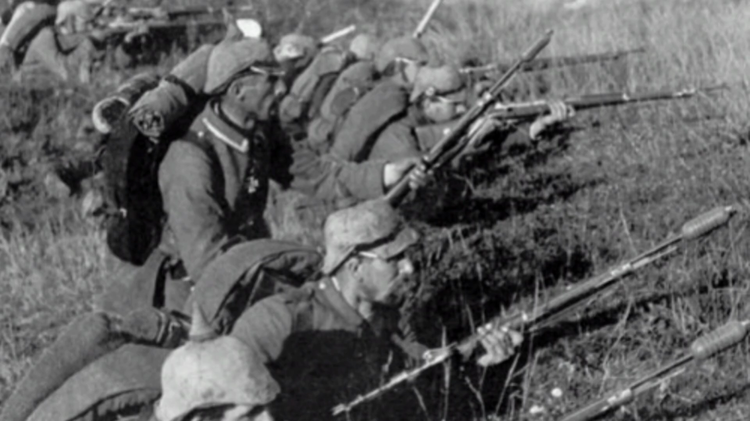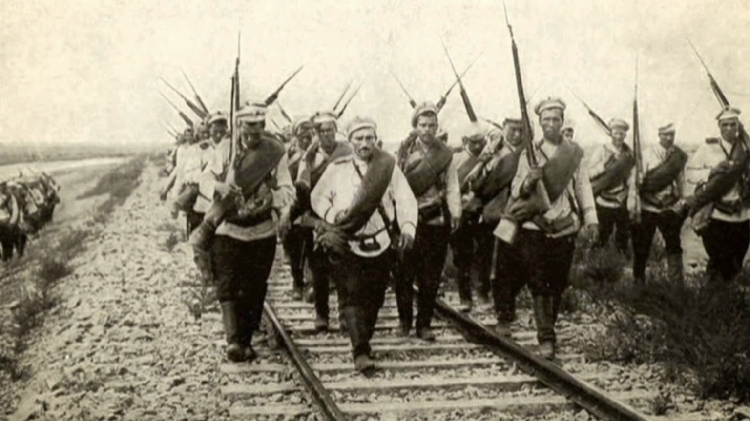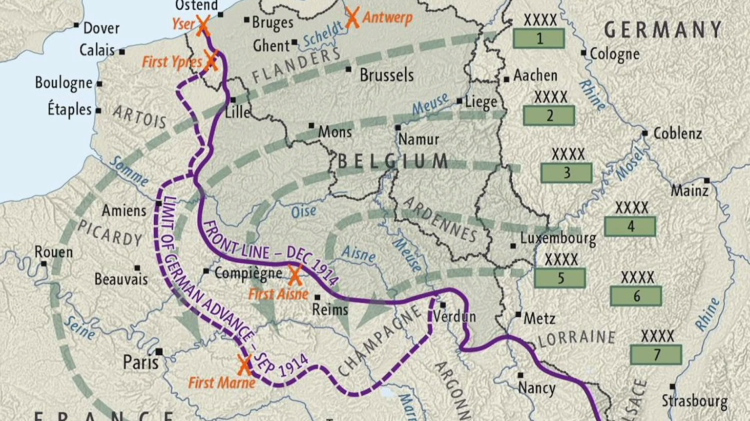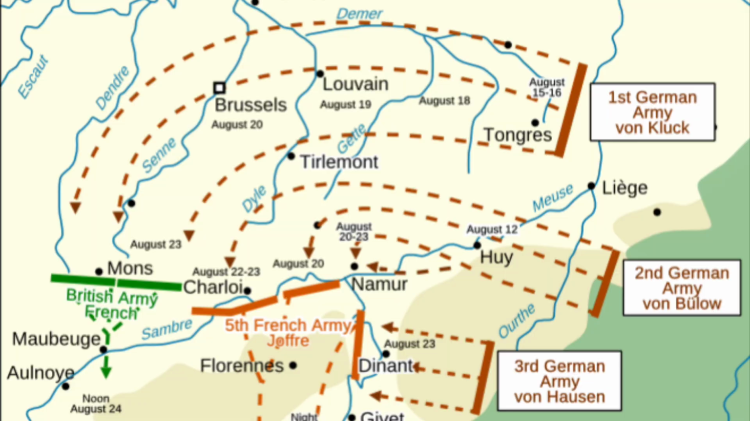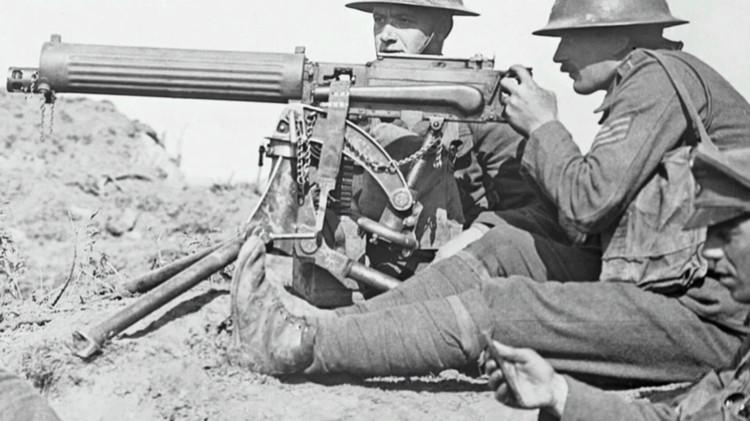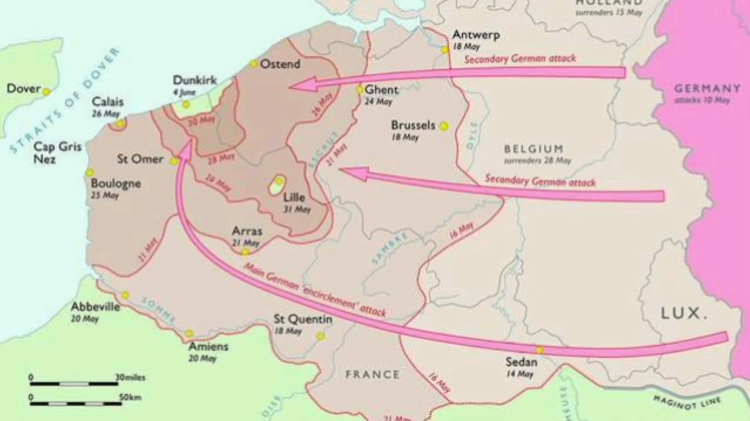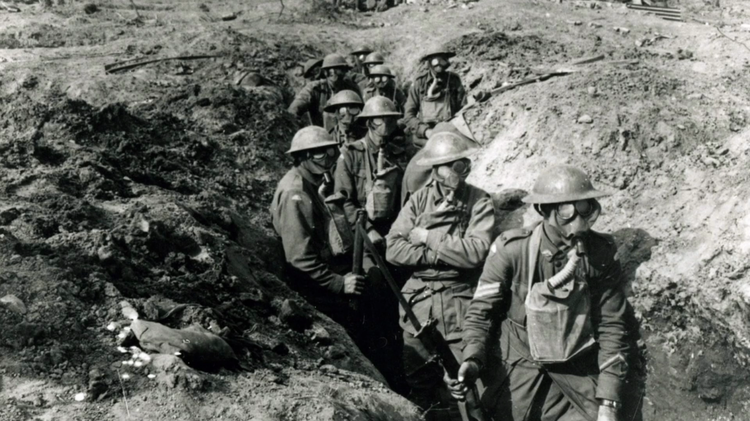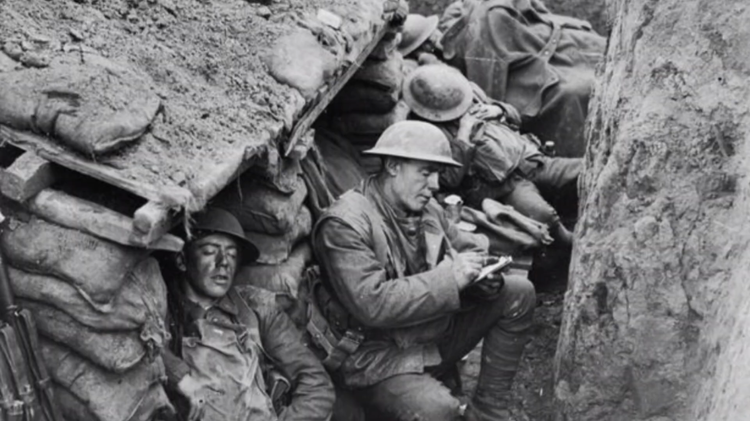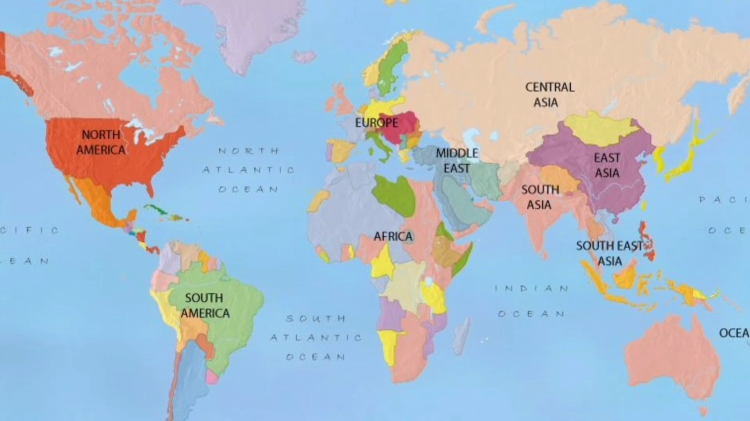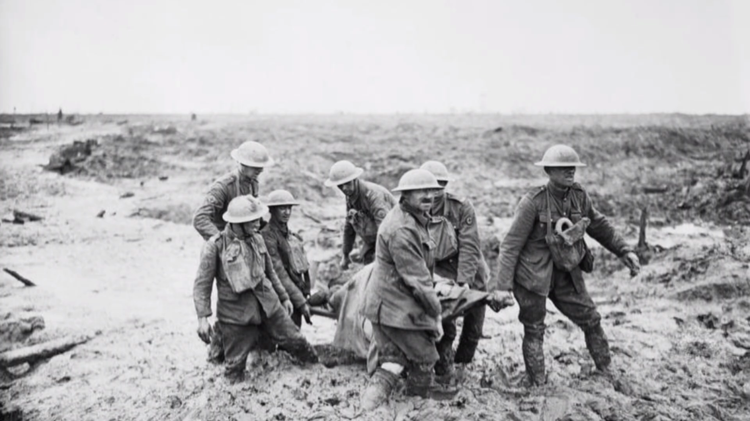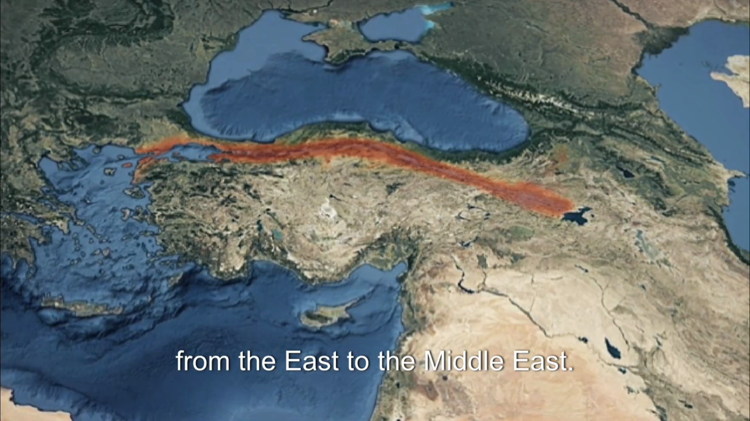Germany also declared war on France, 3 August. Germany invaded Belgium to reach France, violating Belgian neutrality. Britain, protecting Belgium and allied with France, declared war on Germany, 4 August. As Germany invaded Belgium and France, trench warfare became the grim reality on the Western Front. The war spread across the globe, with battles raging on multiple fronts, from the East to the Middle East.